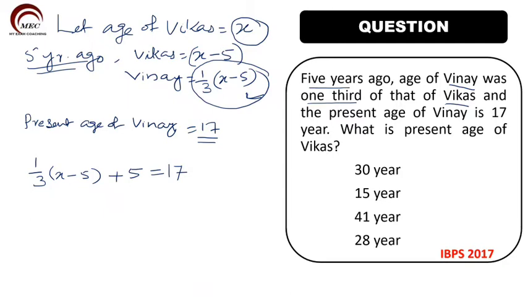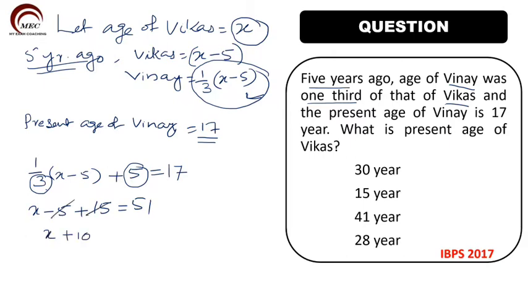Now you can solve this. Taking 3 as the LCM, we get X minus 5 plus 15 is equal to 3 into 17, which is 51.